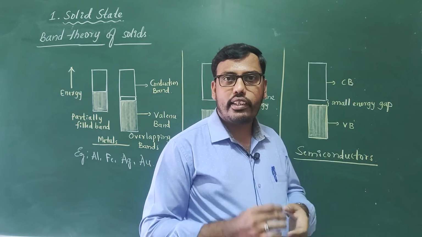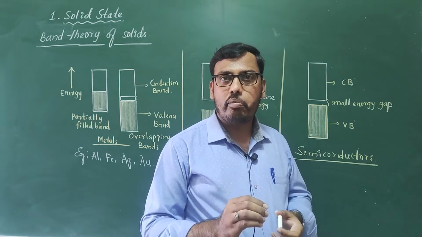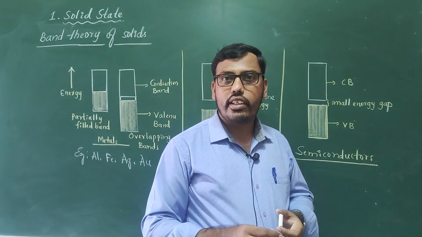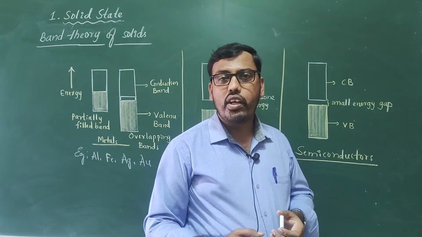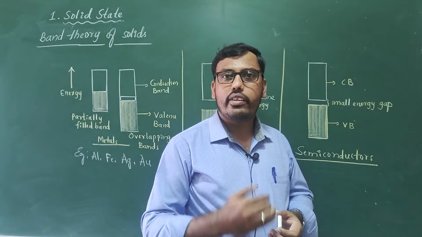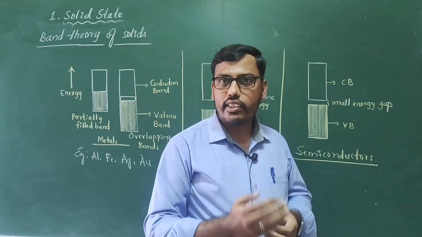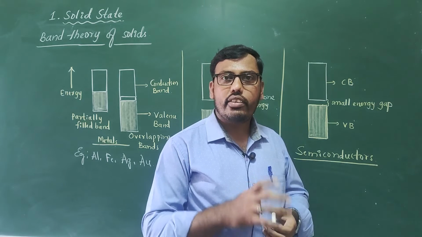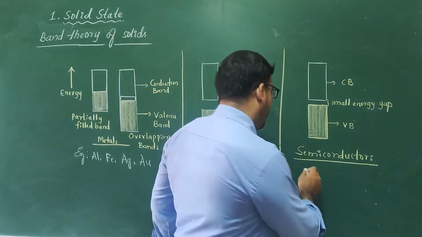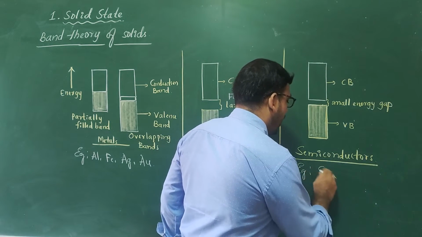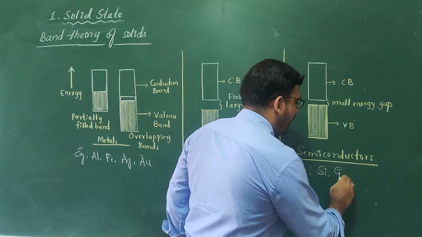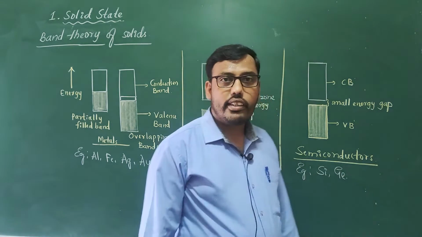So in semiconductors, with an increase in temperature, conductivity increases. Good examples of semiconductors are silicon and germanium, which you have already seen.